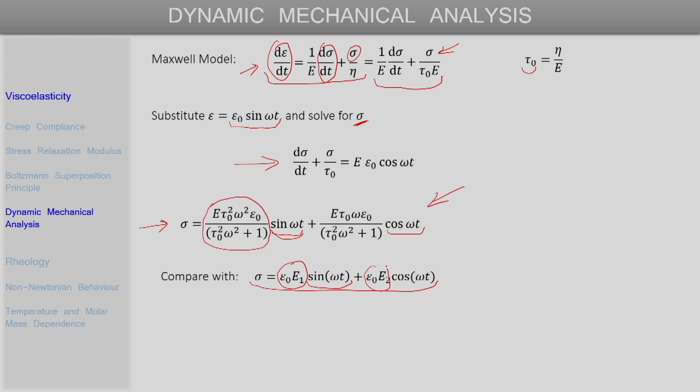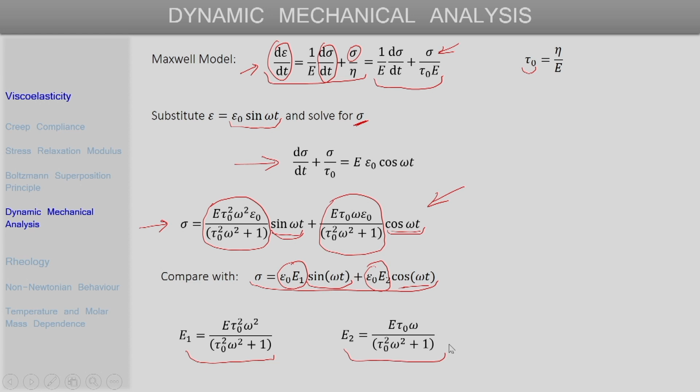Similarly, this term, which is the prefactor for the cos omega t, we can say as being equal to this term here. Using this kind of comparison, we can obtain expressions for E1 and E2, which are the storage and loss moduli. The storage modulus as predicted by the Maxwell model is given by this expression, loss modulus by this expression, and if we take the ratio E2 by E1, that gives the loss tangent tan delta, and in the Maxwell model that tan delta is given by 1 over tau naught omega.